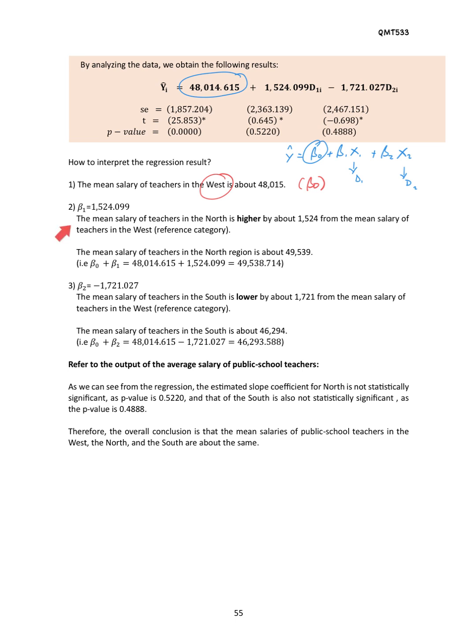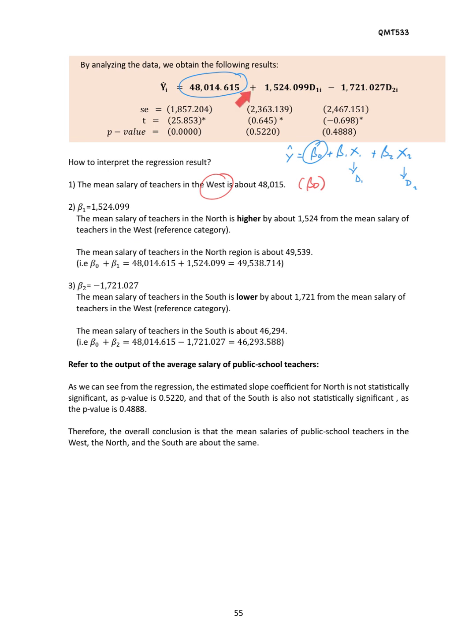And then the value for beta 1, which is the coefficient for the first dummy variable, is equivalent to 1,524.099 ringgit. So that means the mean salary of teachers in the north is higher by about 1,524 from the mean salary of teachers in the west. Remember that our first dummy variable refers to the north region, and we compare with our reference category, which is the west region.